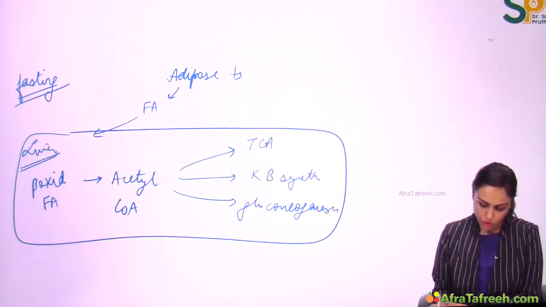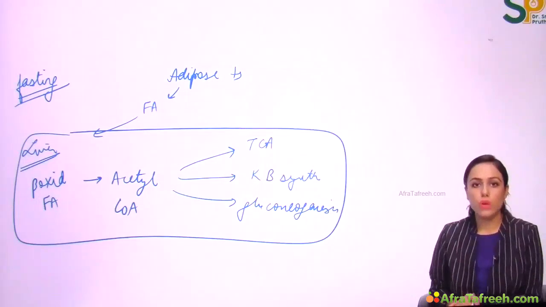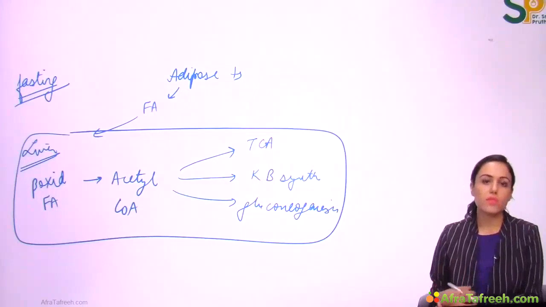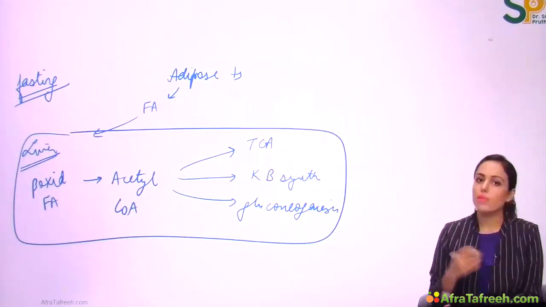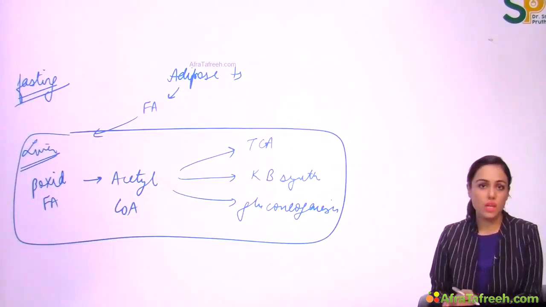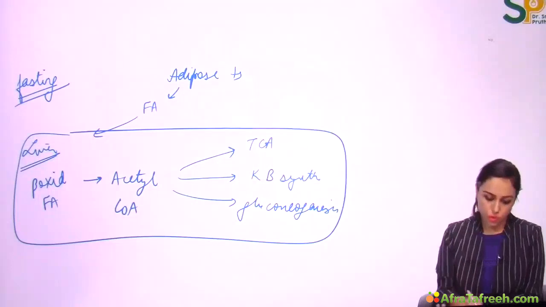gluconeogenesis. So the fate of acetyl-CoA in fed state is either TCA or fatty acid synthesis or cholesterol synthesis. But the fate of acetyl-CoA in fasting situation is either TCA or ketone body synthesis or activation of gluconeogenesis.